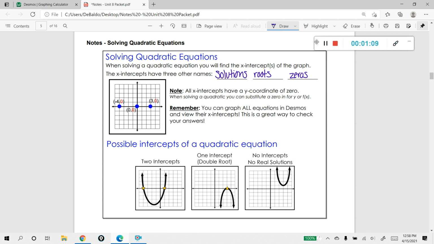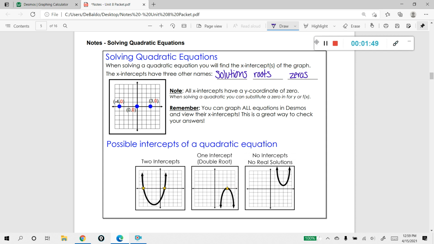So a couple things to know before we actually start solving. All x-intercepts have a y-coordinate of 0. So when you're solving a quadratic, you can substitute a 0 in for the y, or f of x if you're in function notation. And I have a nice visual off to the left here showing you this, where anytime you have a point that's on the x-axis, you can see that each of those three coordinates there have a y value of 0.